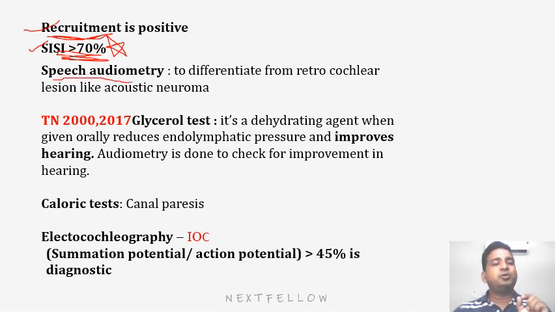What will happen in speech audiometry? See, Meniere's disease is a disease of the inner ear, not a retrocochlear lesion. It's a cochlear lesion. So speech audiometry will be normal. Speech audiometry will be affected in diseases like acoustic neuroma, where there is a retrocochlear lesion. So that is a test to differentiate between cochlear and retrocochlear. So that's how we can differentiate whether it is a cochlear or retrocochlear lesion.